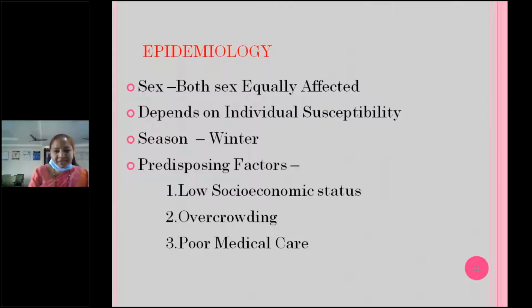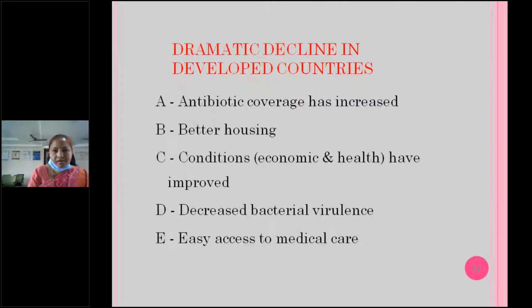Both sexes are equally affected, but mitral valvular lesions are more common in female children. Mostly in winter season. Predisposing factors, as already discussed: low socioeconomic status, overcrowding, and poor medical care. There has been a decline due to usage of antibiotics.